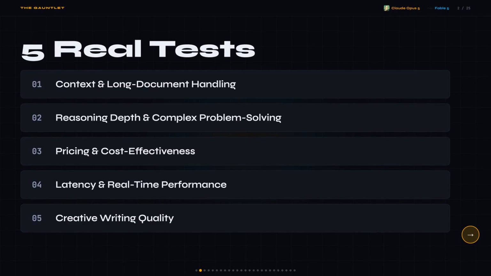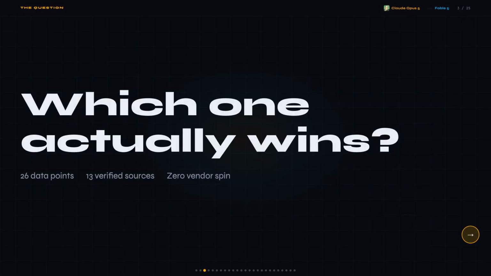I'm comparing Claude Opus 5 versus Fable 5 across 5 real tests, pulling from 13 verified sources, no vendor money, no spin. What I didn't expect going in: there are real gaps in the data, and one of those gaps could completely change which model you should pay for, depending on your workflow. Stick around, because the conditional verdict is not what you'd guess.